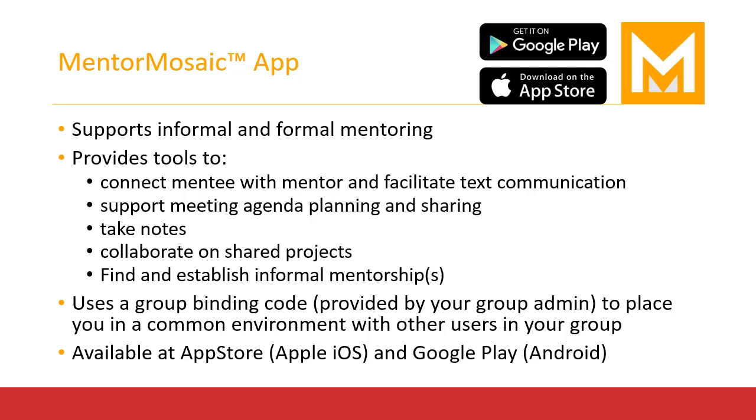To be clear, formal mentoring happens when a mentor and mentee are matched through a careful process of considering needs, personality, and more. Formal mentoring commonly endures over a period of at least 6 months and uses a mix of meetings and project work to further personal and professional development. MentorMosaic provides 4 key tools to support formal mentoring, in addition to a dedicated text chat tool.